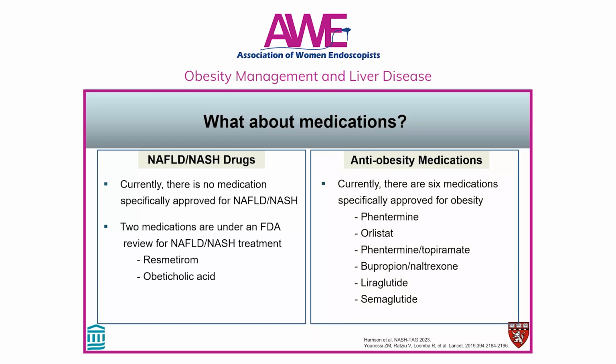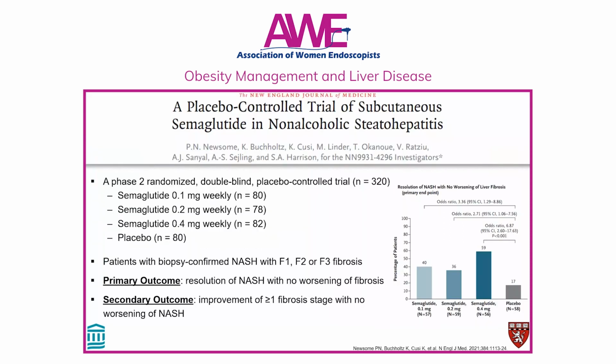What about anti-obesity medications? Currently, there are 6 medications that are approved for the treatment of obesity as listed here, with a new kid on the block being semaglutide or Wegovy, which has gotten a lot of press with approximately 14% total weight loss at 1 year in its pivotal study. So let's look at the data on semaglutide on NAFLD.